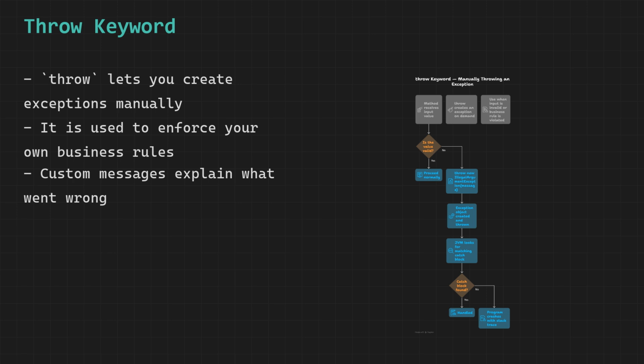You can throw any exception type, a built-in one like IllegalArgumentException, NullPointerException, or ArithmeticException, or your own custom exception class which we will see shortly. The message you pass to the constructor becomes available through getMessage when the exception is caught.